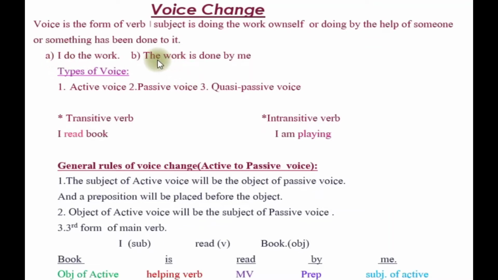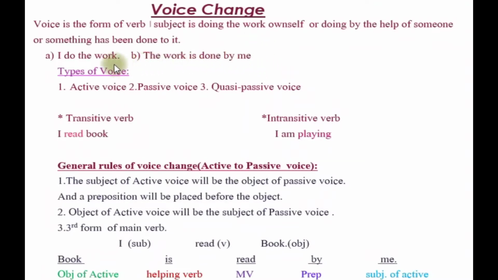In the next sentence, just watch, the work is done by me. Learners, watch carefully. Here me is the object form and the work is done by me. Here as if it seems to someone that the work is not done directly by the subject me. Someone is helping the subject to perform the work. So in this case the subject is passive.